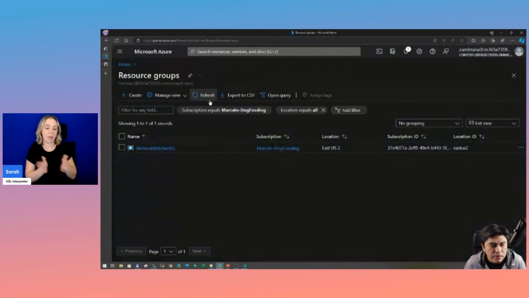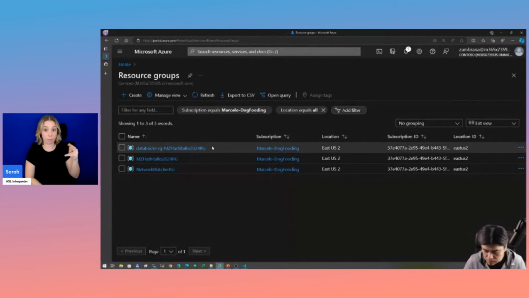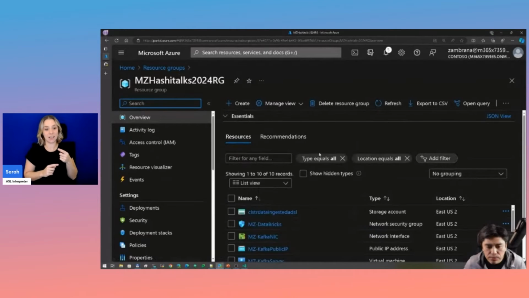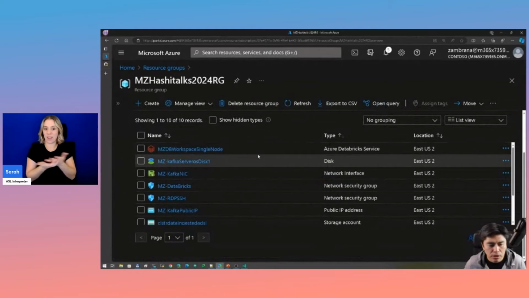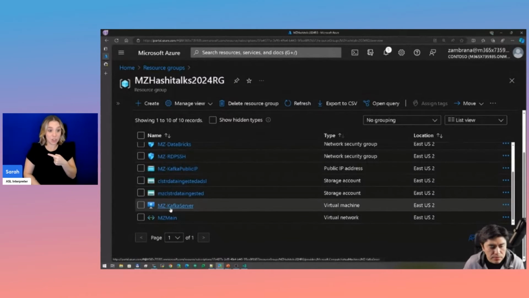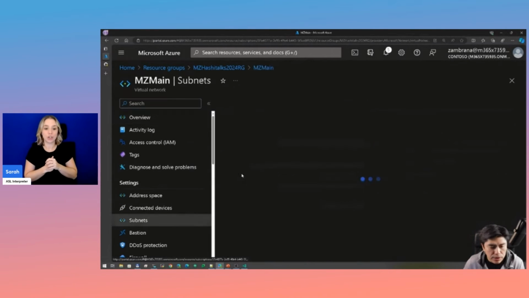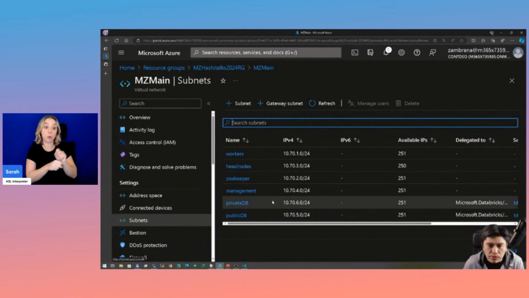And probably by this time, if we go to the Azure portal, let me increase it a little bit more. You can see that we have the resource group with everything that we are going to use, right? The workspace is here. The Kafka VM is here. The VNet we're going to use is here, and what I like here is we are using multiple subnets for multiple workloads. These two are dedicated to Databricks.